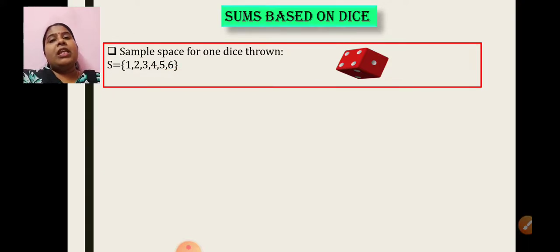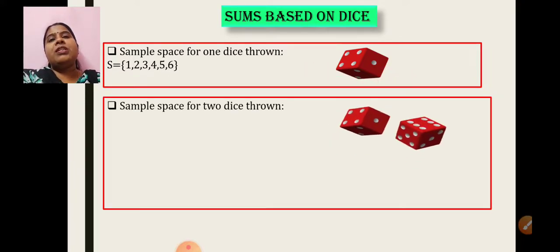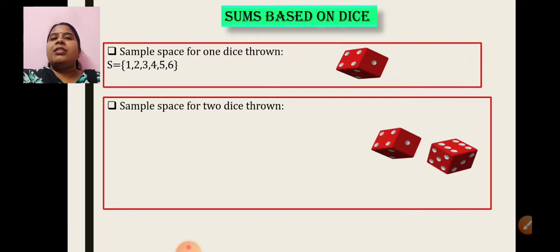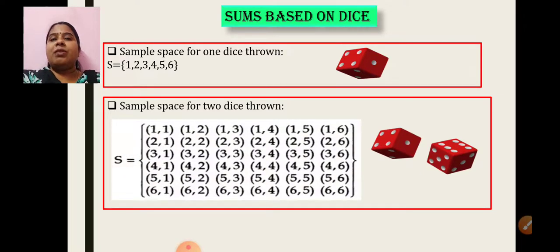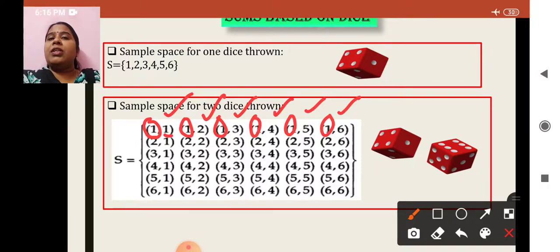Okay, then in your textbook, you even have questions based on 2 dice thrown together at the same time. Then what should be the sample space for that? Yes, sample space will have 36 elements. How to remember it? See, this is the first die, this is the second die. On the first die, you keep 1 constant throughout 6 times, 1, 1, 1. And on the second die, you write the numbers 1, 2, 3, 4, 5, and 6.